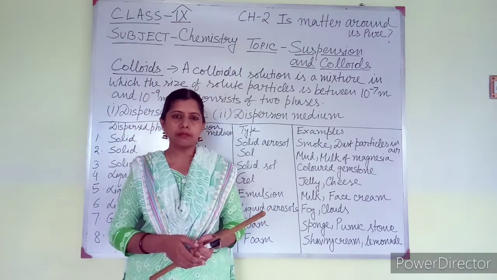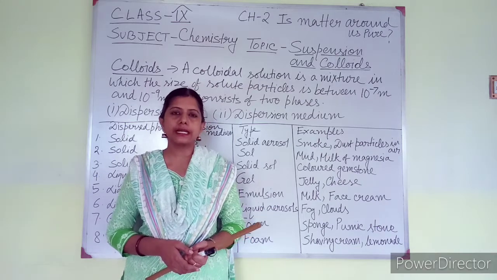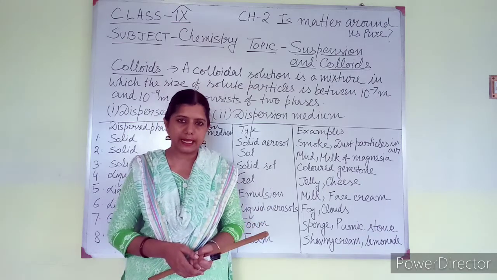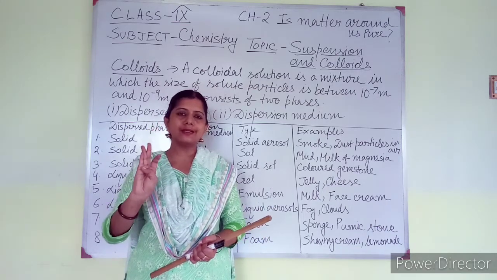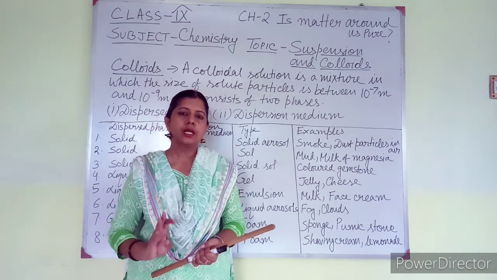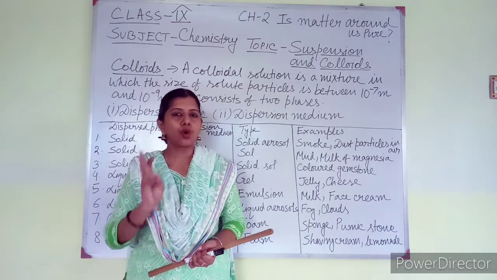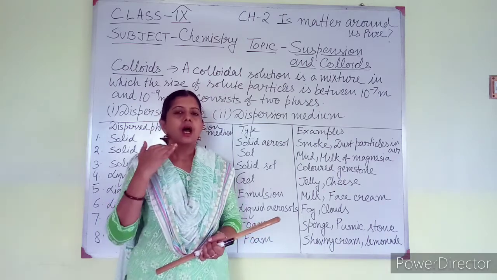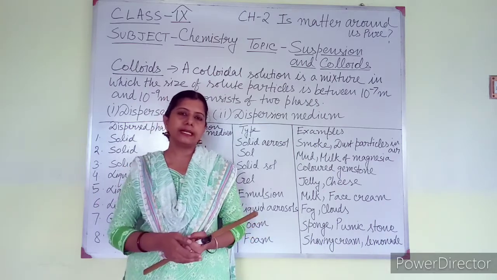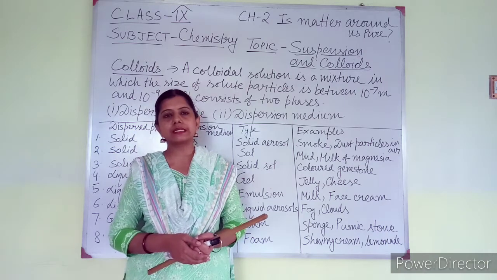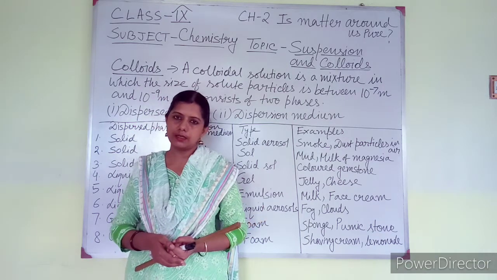So try to remember this, that solution can be divided into three types. Number one is known as true solution, number two suspension, and number three colloidal solution. How are they divided into three types? Depending upon the size of the solute particles.